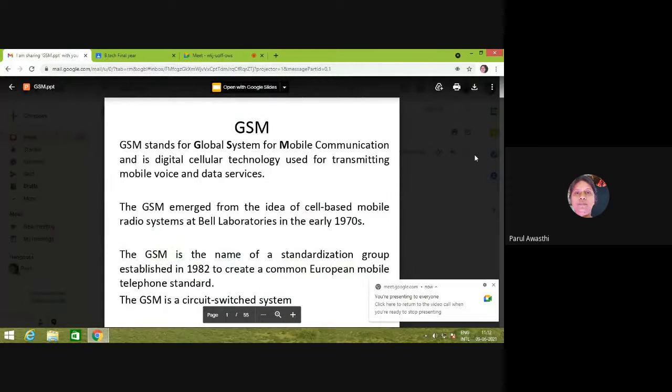GSM is a digital cellular technology which is used to transmit voice and data over a long distance wirelessly. This emerged from cell-based mobile radio system, which is cellular system, in the early 1970s, and there is a group established in 1982, which gave the name GSM to this service, which is a circuit switched system.